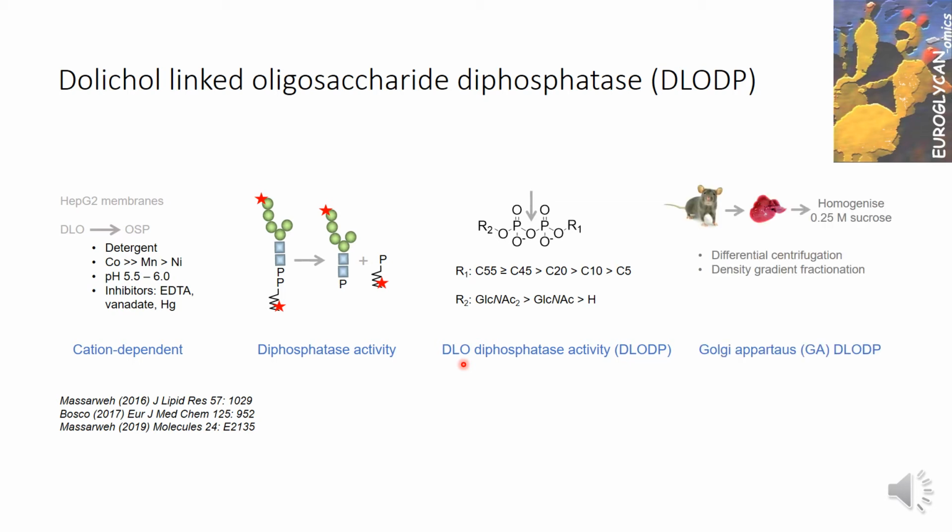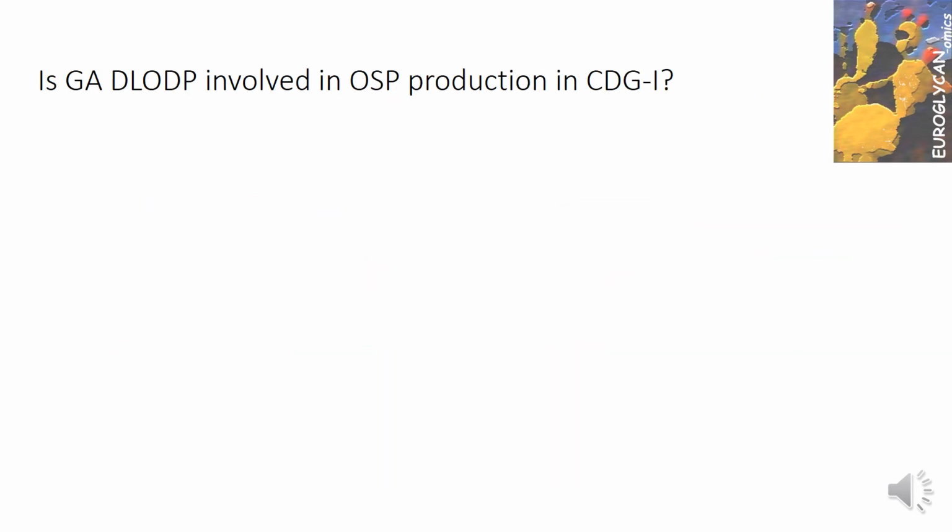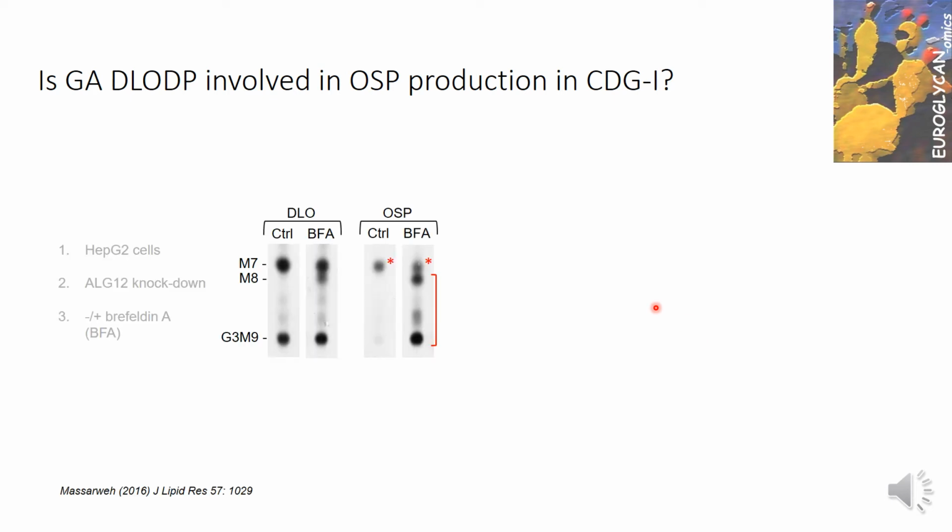Subcellular fractionation studies indicated that this activity was in the Golgi apparatus and not associated with the endoplasmic reticulum. So how could this activity be involved in producing oligosaccharide phosphates, for example, in CDG1? To test this, we knocked down ALG12 in HepG2 cells to generate a dolichol-linked oligosaccharide with 7 residues of mannose, and also the equivalent oligosaccharide phosphates.